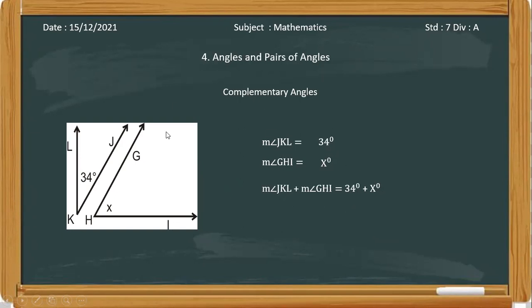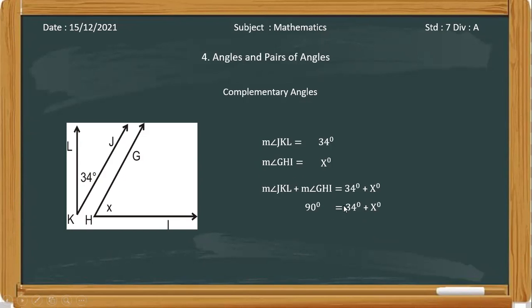But we know these angles are complementary, which means the sum of their measures will be 90 degrees. We all know that complementary angles have a measure of 90 degrees. So our equation becomes: 90 degrees is equal to 34 degrees plus X degrees. We have to find X. So what are we going to do?